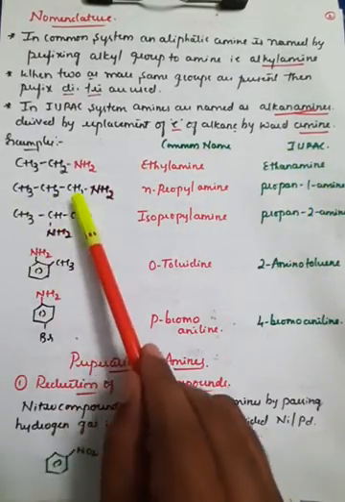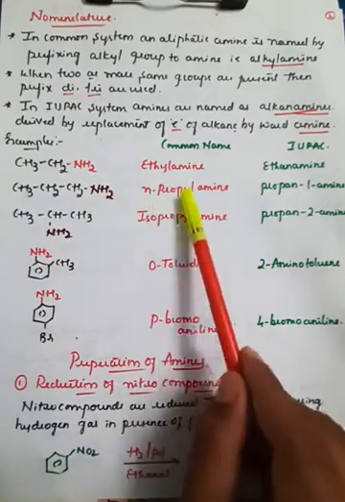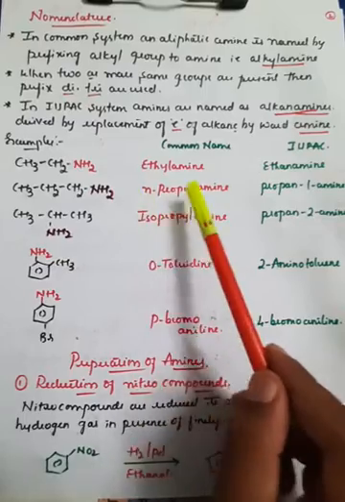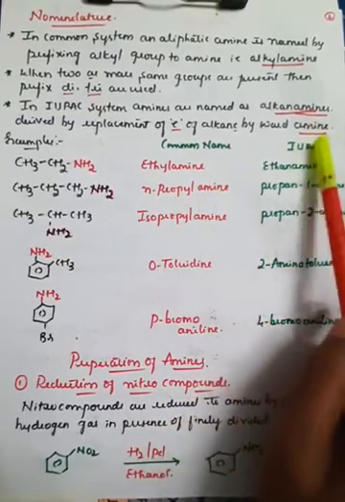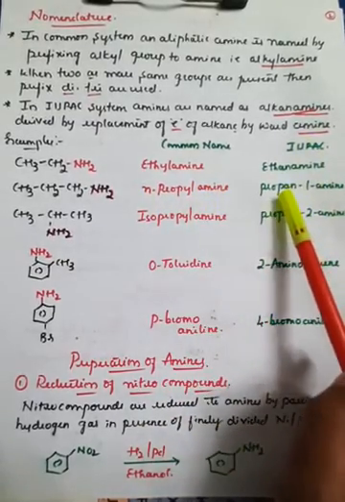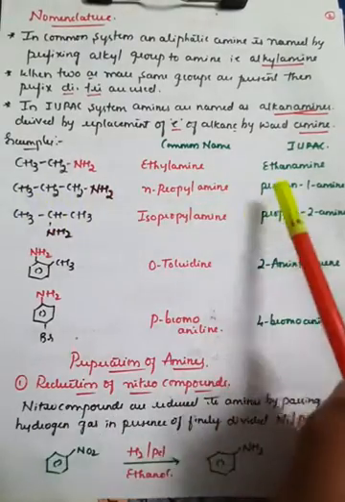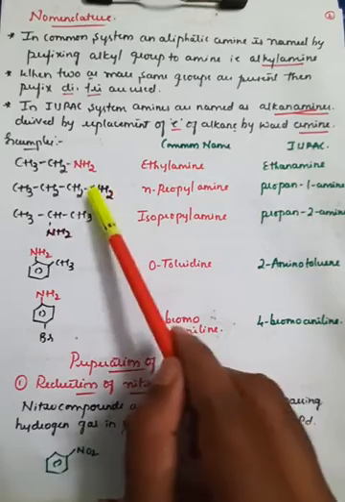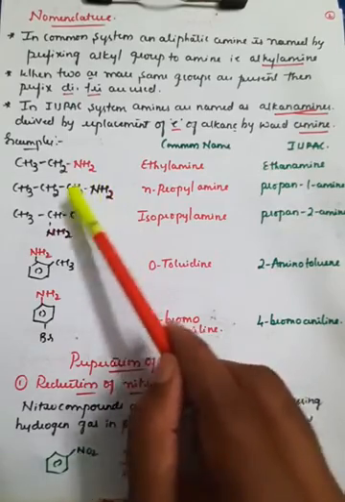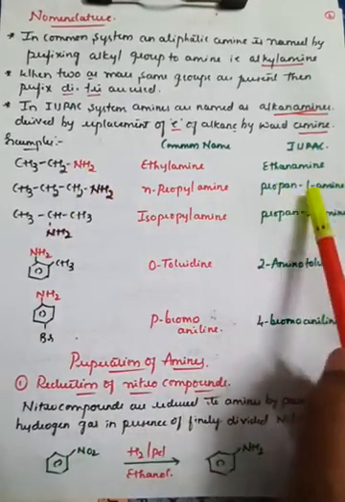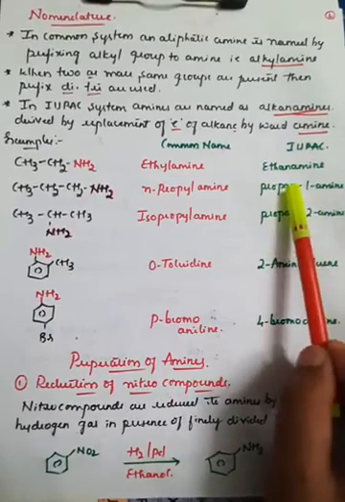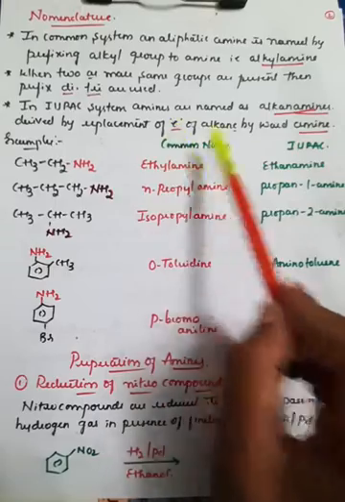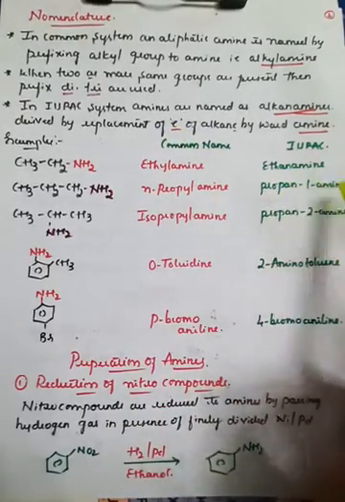CH3, CH2, CH2, NH2, that is n-propylamine. Since there are 3 carbon atoms, we call it a propyl group, right? So that is n-propylamine. But in case of IUPAC, what happens? It is a propane group, and E is replaced. So therefore propane-1-amine, because the NH2 group is attached to the first carbon atom. Observe, because it is the IUPAC name, the letter E is replaced. So that is propane-1-amine.